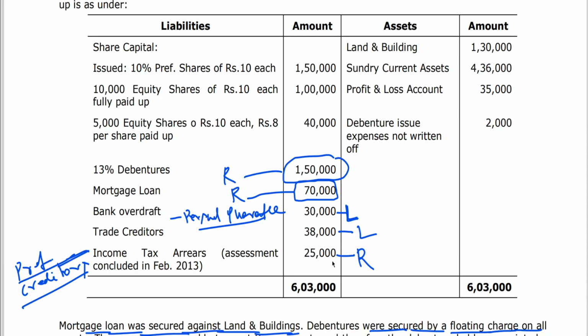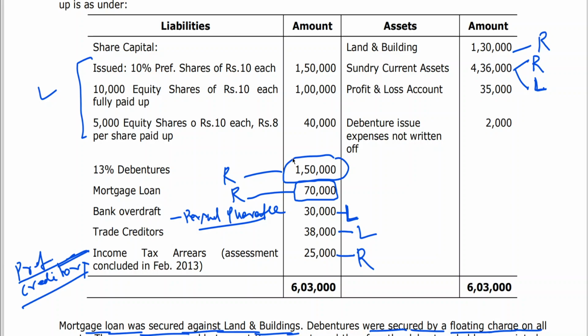Okay. Land and buildings are realized by the receiver. Part of the sundry current assets is realized by the receiver, and the other remaining part is realized by the liquidator. Clear to all of you? And these preference shares, etc., will be taken to which account? Liquidator statement of account. Clear to all of you?